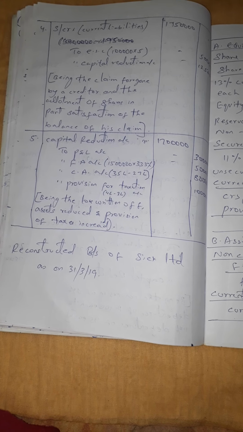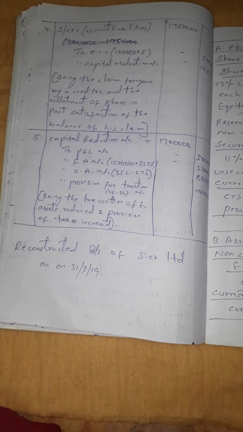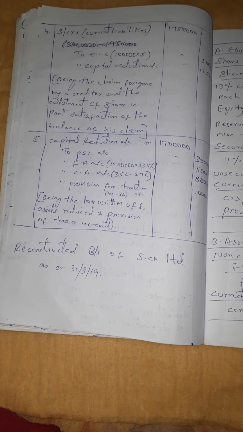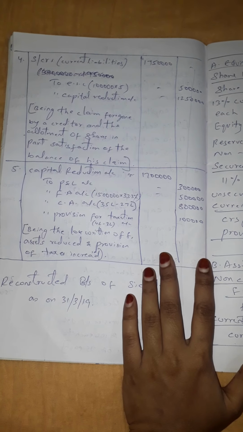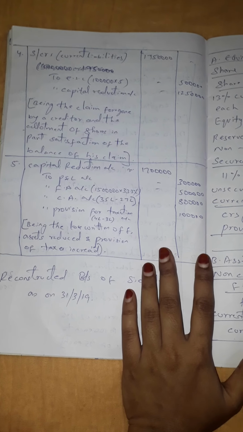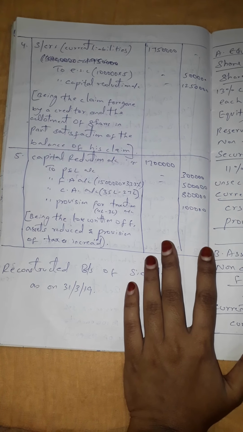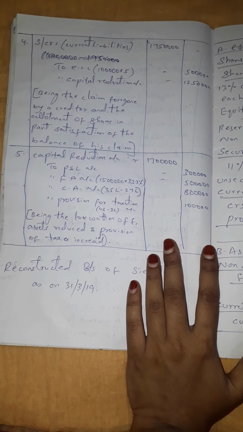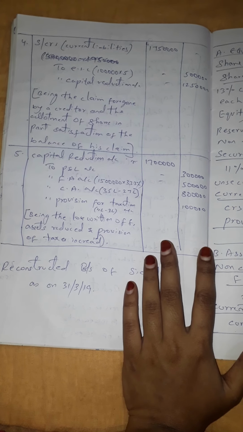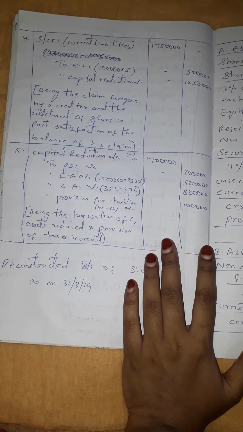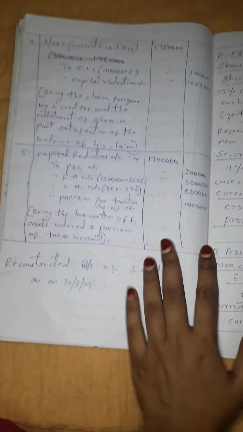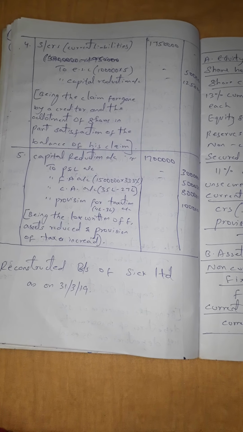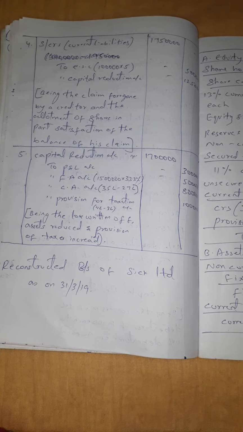So now your entry will be sundry creditors, current liabilities, 17,50,000 to equity share capital given to him by the company, that is 1 lakh into 5, 5 lakhs, and the balancing figure will be transferred to capital reduction account, that is 12 lakh 50,000. Your narration will be: being the claim foregone by a creditor and the allotment of shares in part satisfaction of the balance of his claims.